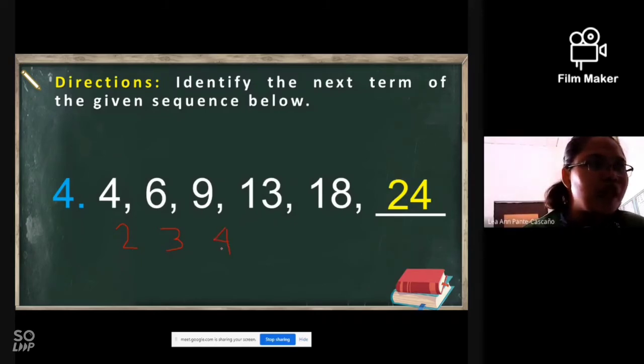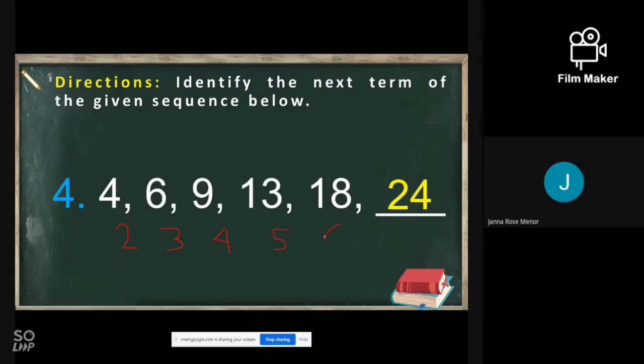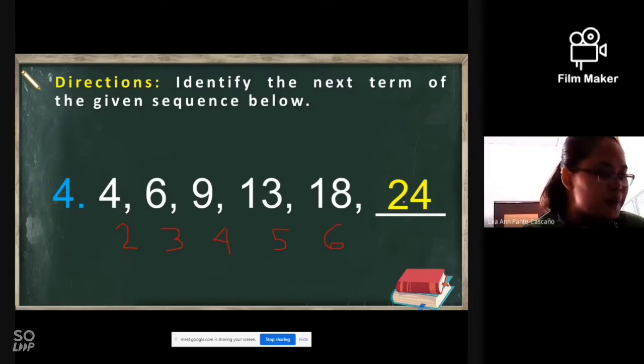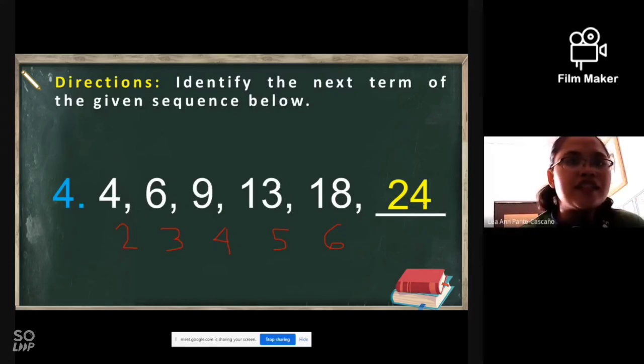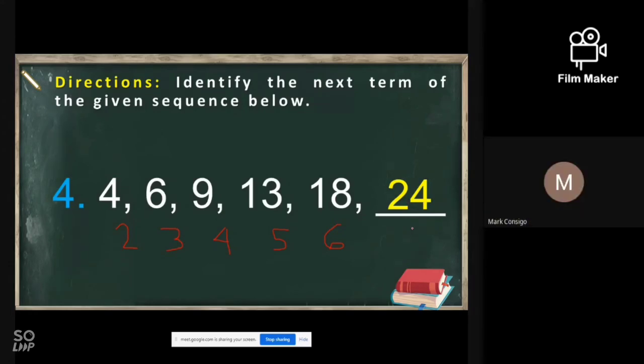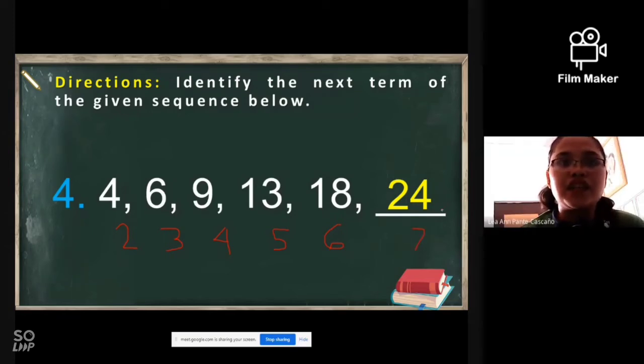So therefore, if you have this given pattern or rule, what do you think is the next pattern? By adding 5 to this term, so that is now 13 plus 5 is 18. So what is the next number? 6. So that is now 24. What is the next number to be added to 24? 7. So what is the answer for the next term? 31. So that is also a sequence. Is it clear? Yes, ma'am.